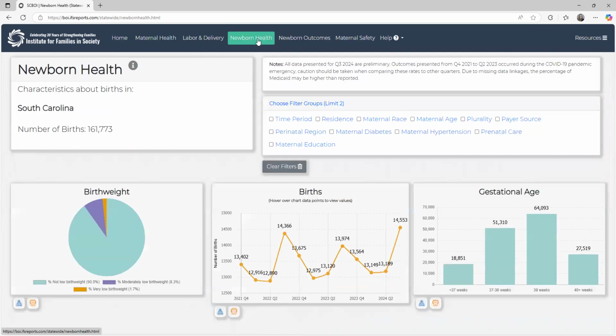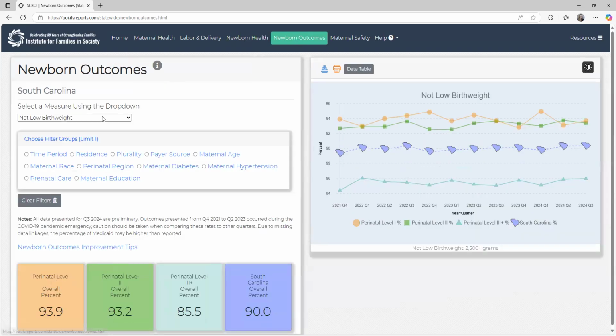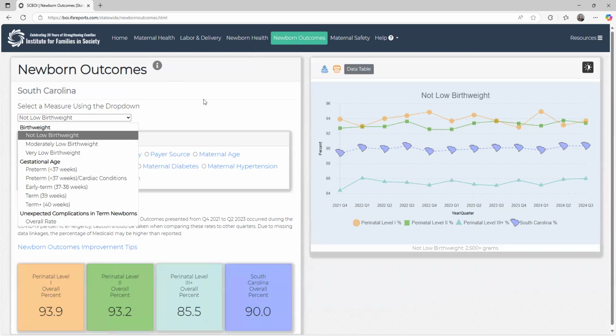Same thing as the maternal health snapshot, but this is the newborn health snapshot. In this case, we're looking at low birth weight, the number of births, and prematurity, and you can filter the data in many of the same ways that we talked about before. On the newborn outcomes, many of you are participating in the agency's quality collaborative, and that is tracking low birth weight and prematurity as hospital metrics and state metrics. So you can pull all of that out.